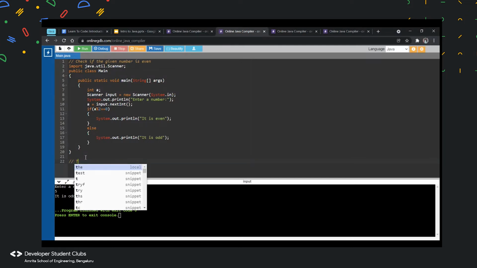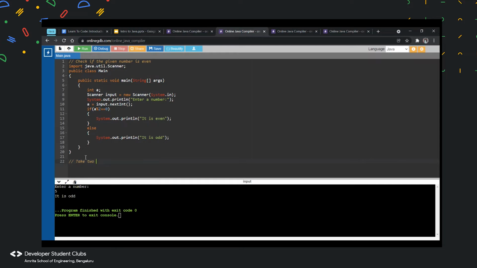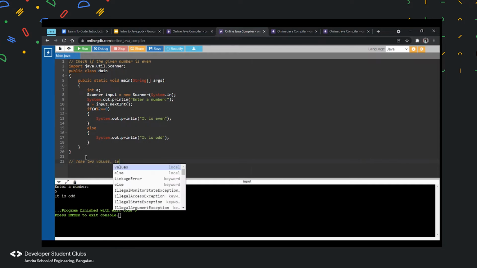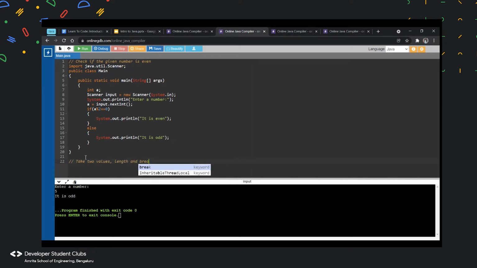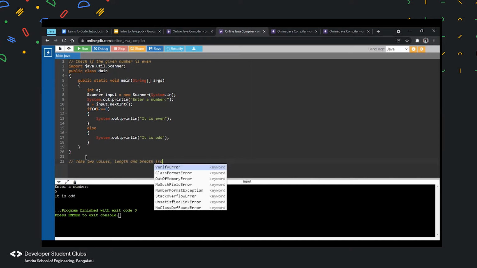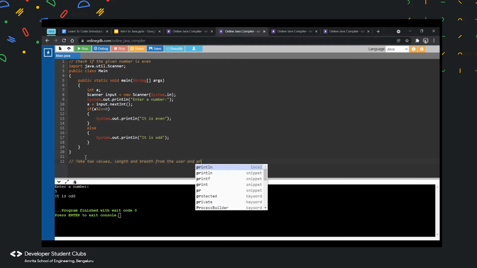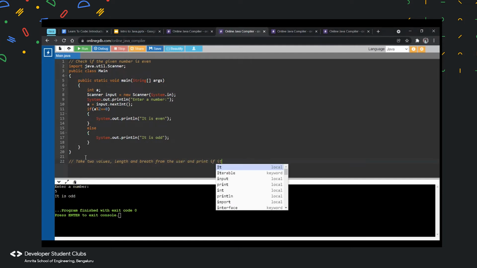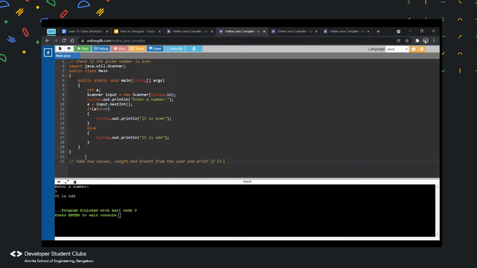Take two values, that is the length and breadth, from the user, and print if it is a rectangle or square.